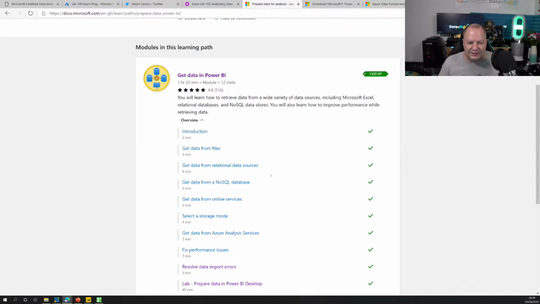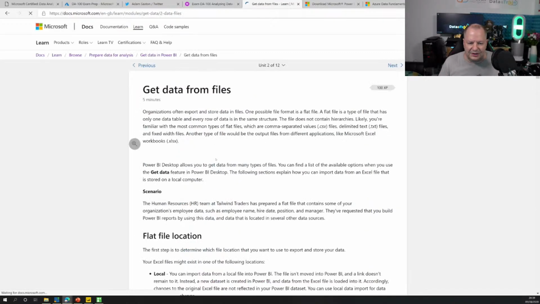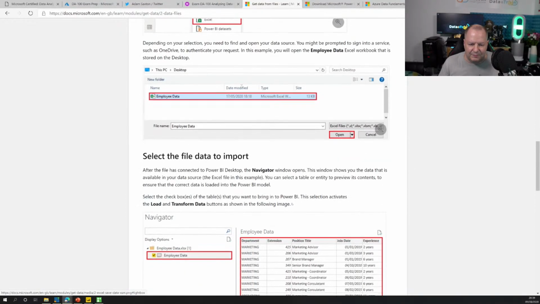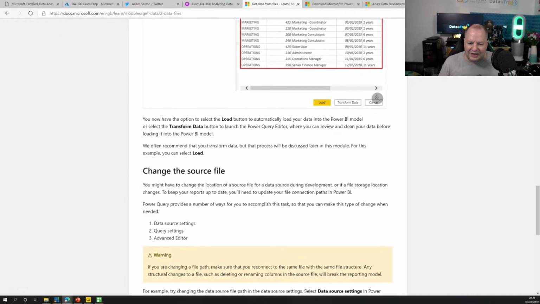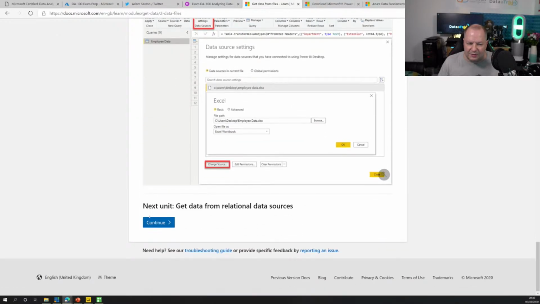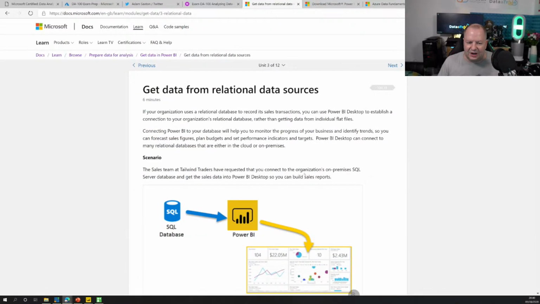Now, one of the first things we did was to get data from files, and we had a number of different locations where we could go and grab files from. And one of the examples that we did was where we brought data in from a Microsoft Access database. And we also had ones like Excel files. So we kind of used that as a starting point.